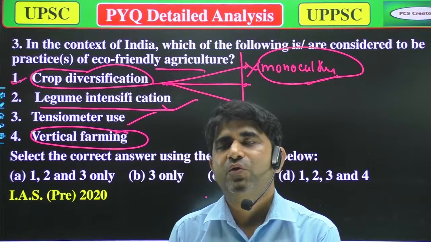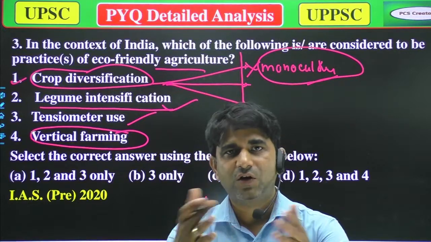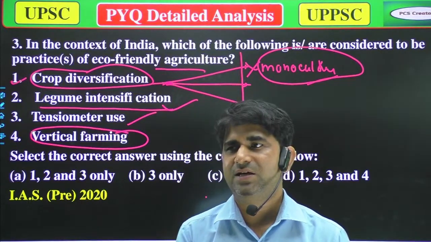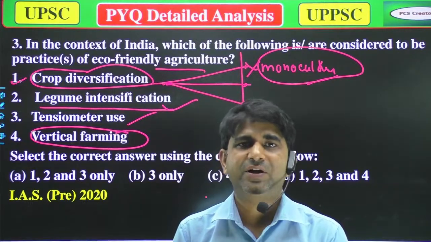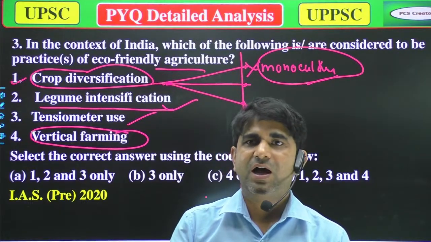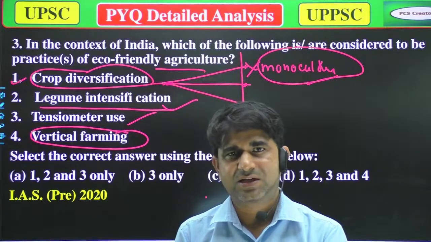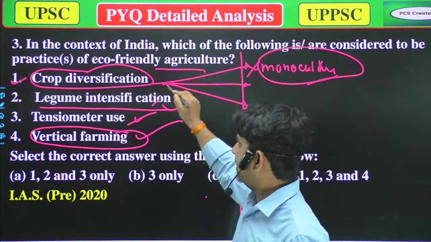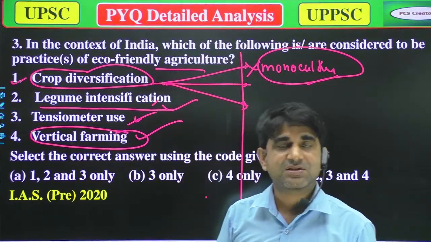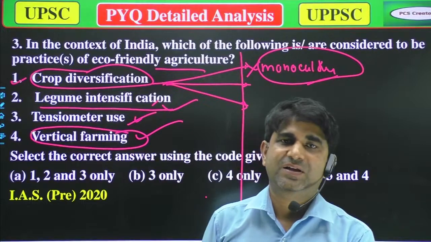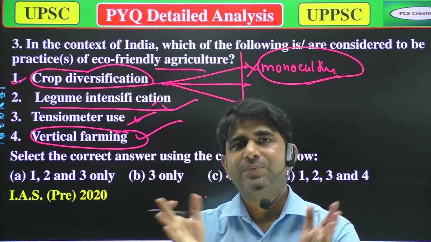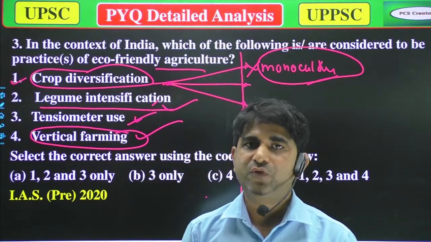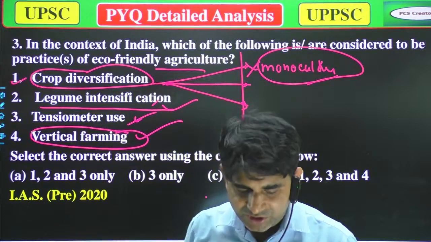In vertical farming, we generally have small farms, or small carries at our rooftop, or at our garden, everywhere. And in vertical farming, we generally use our day-to-day vegetables, or salads. So yes, that's true, it is also eco-friendly. Everything is eco-friendly. Now what is eco-friendly? Eco-friendly is a word for all the practices which don't harm the environment. So all these are eco-friendly practices.